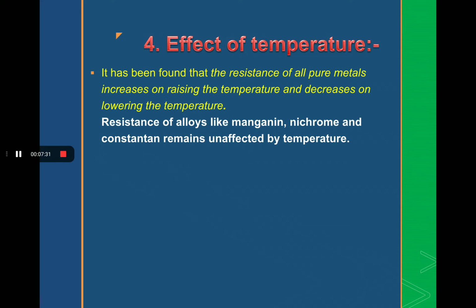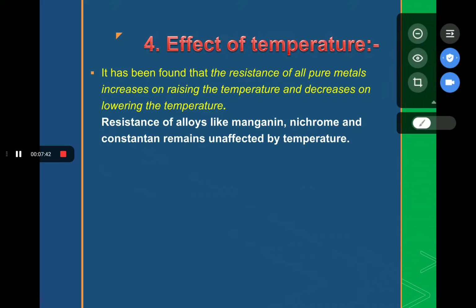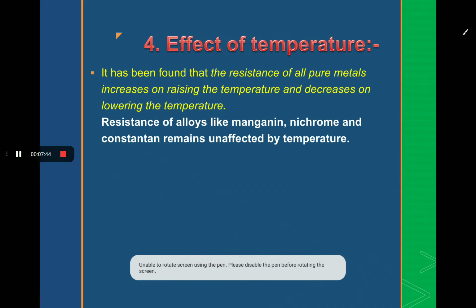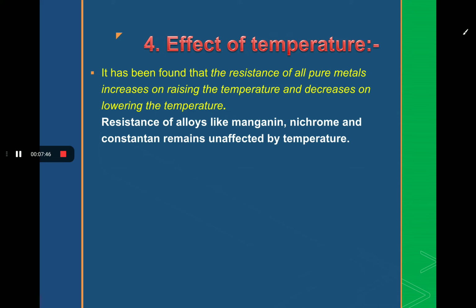Now, it has been found that the resistance of all pure metals increases on raising the temperature, and the resistance decreases on lowering the temperature. Students, if the temperature of the conductor increases, then the randomness of the electrons in the conductor also increases because they gain energy.